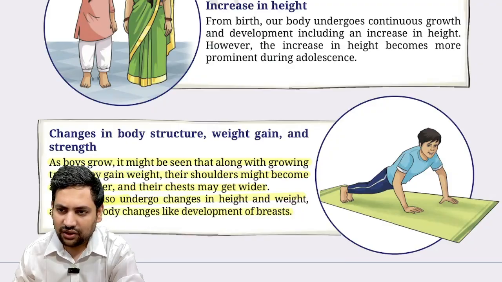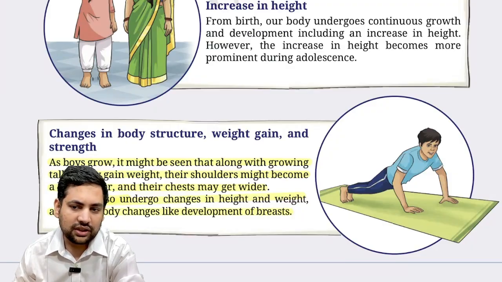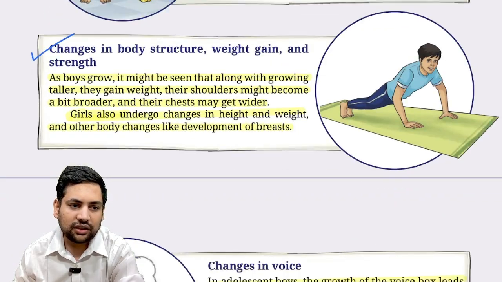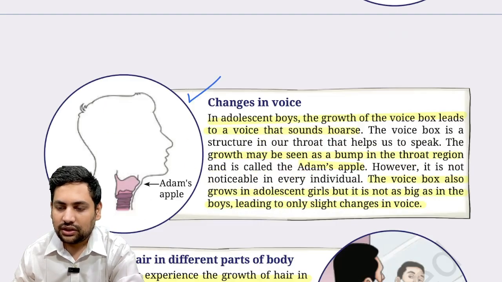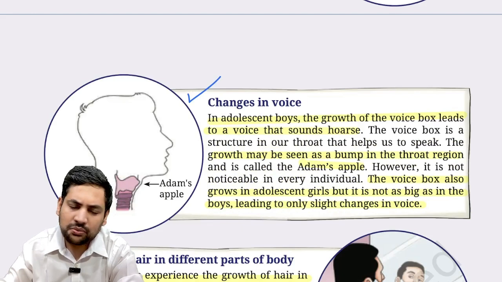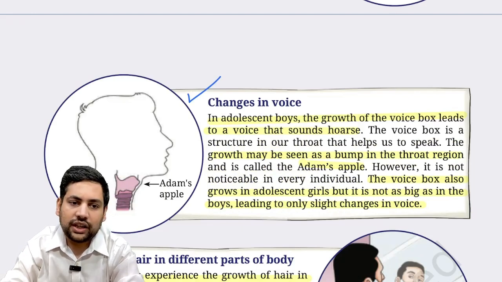This happens at all ages now, till the end of adolescence. Now, there are also changes in body structure, weight gain, strength, that also happens, correct? Then there is change in voice also, especially in boys, correct? So in boys, they have something that we know by the name of Adam's apple.